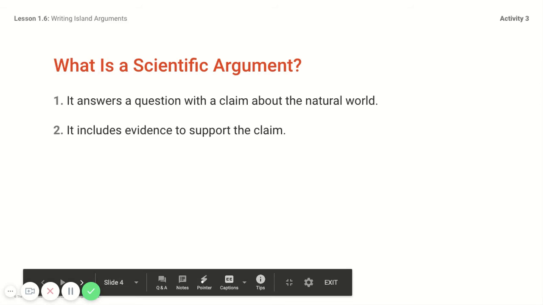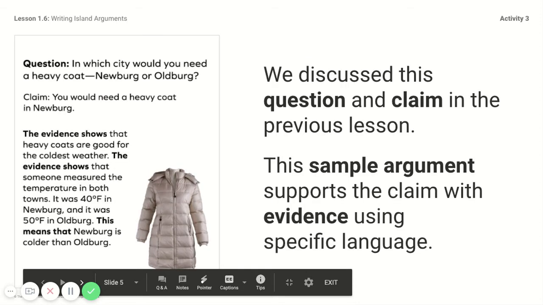It answers a question with a claim about the natural world, and it includes evidence to support the claim. I think we're ready to write a scientific argument because we've answered our question and we've got great evidence. Remember, we discussed this question: in which city would you need a heavy coat, Newburgh or Oldburgh? And we made the claim you would need a heavy coat in